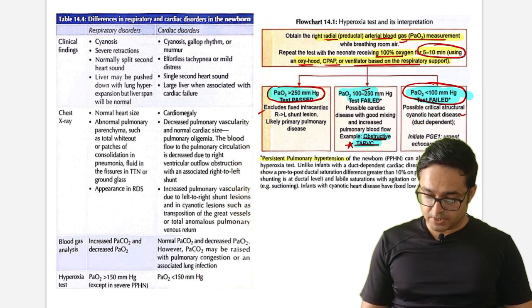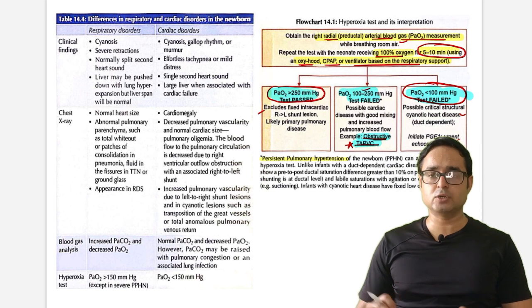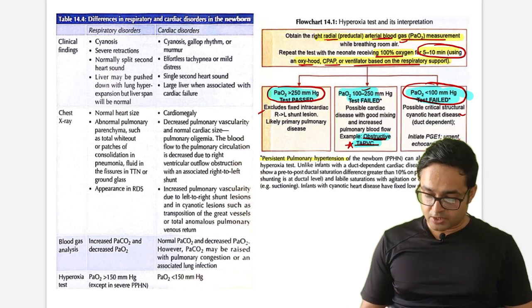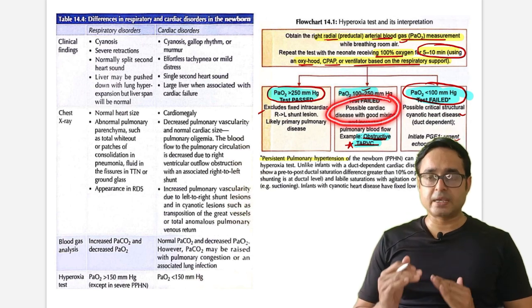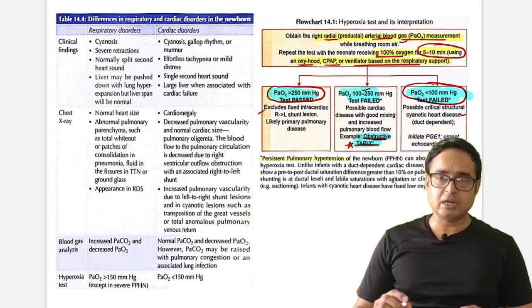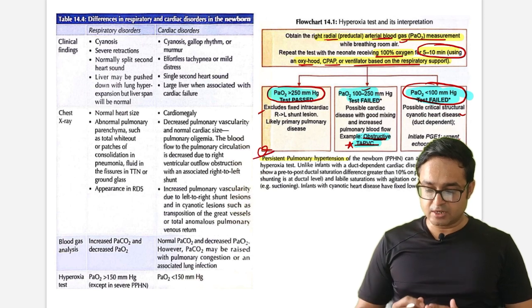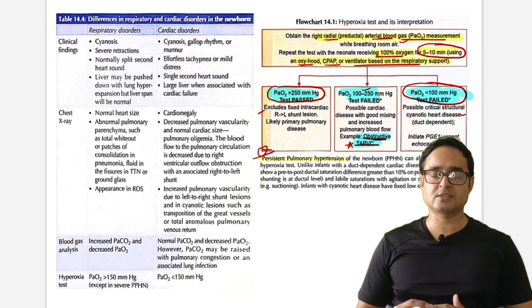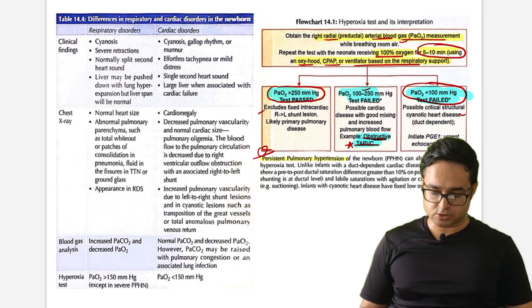If the value is between 100 to 250, is the test pass or fail? It is failed. Okay, if they give a value of 120, then this is failed. Okay, so what is this? This should be possible cardiac disease with good mixing. Okay, examples are obstructive TAPVC. Another important previous year's question is PPHN, persistent pulmonary hypertension, which can also result in a failed hyperoxia test, though it is a pulmonary condition. So this question has been asked also.